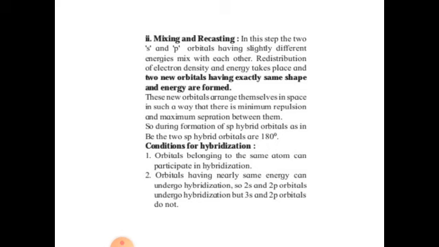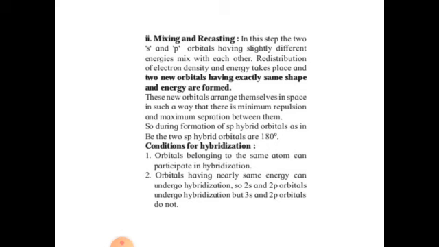Now, conditions for hybridization. Orbitals belonging to the same atom can participate in hybridization. The orbitals participating in the hybridization should have nearly the same energy. If the energy is very different or the orbitals are of different atoms, hybridization cannot take place.